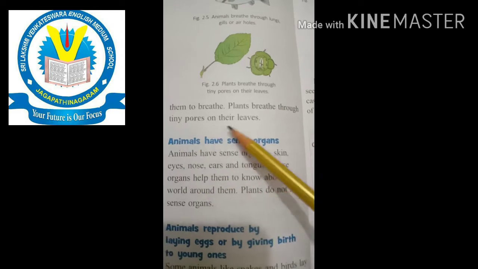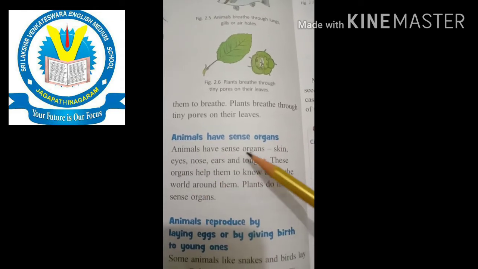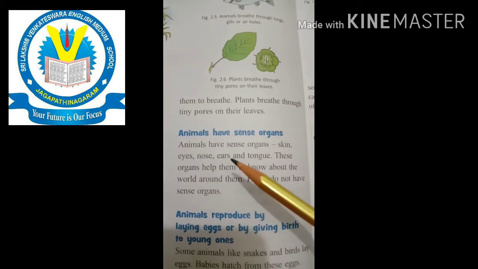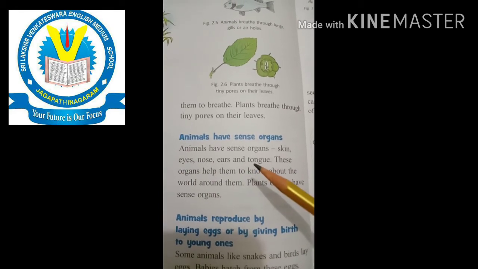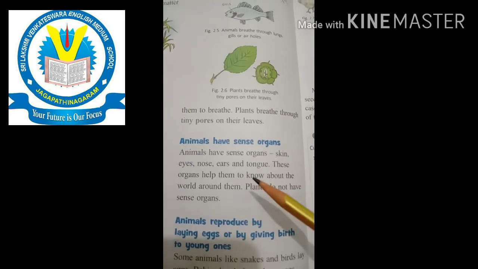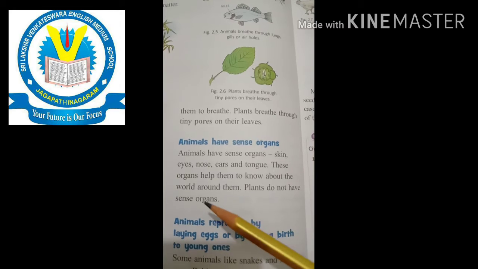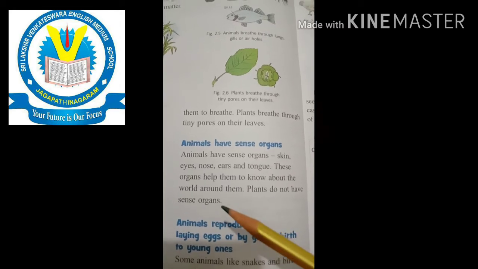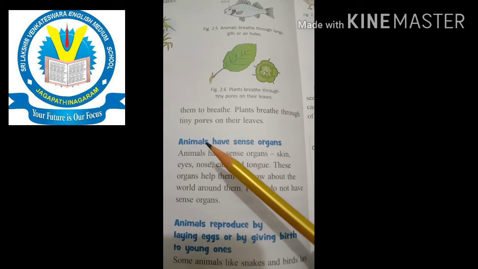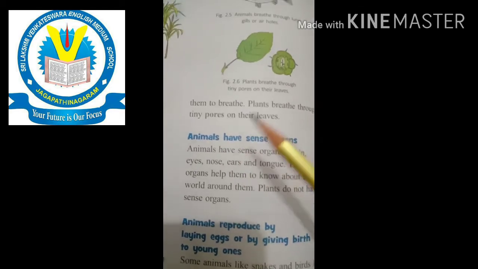And the next is, animals have sense organs. Those are skin, eyes, nose, ears, and tongue. We are learning this from our childhood onwards. These organs help them to know about the world around them, and plants do not have sense organs. That means the plants do not have sense organs and the animals have sense organs. That is the difference between plants and animals.